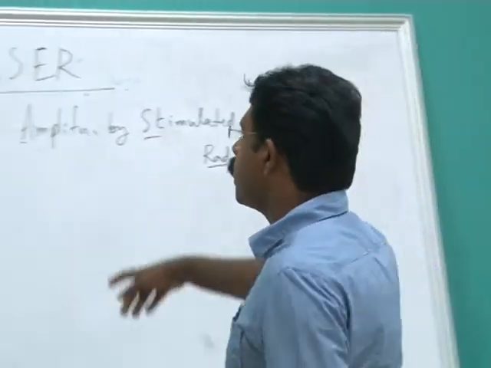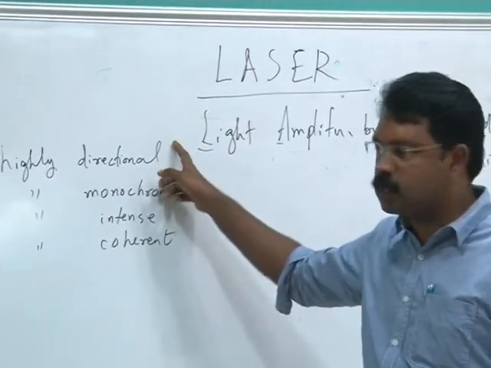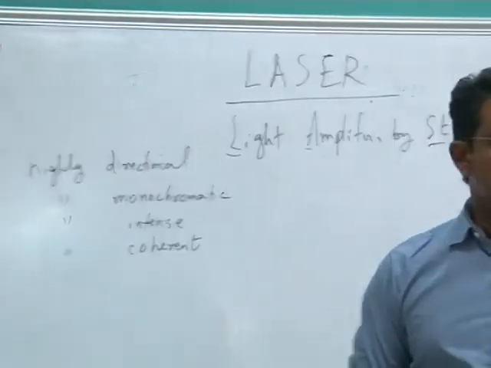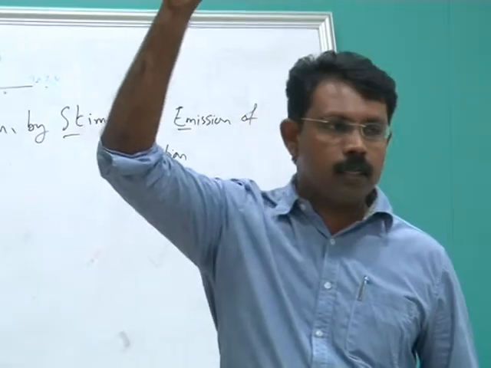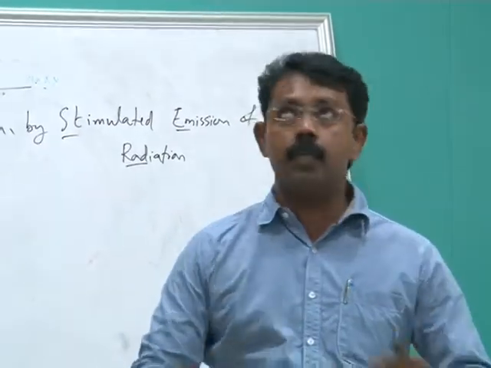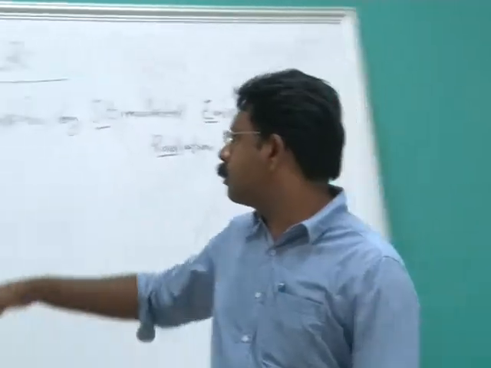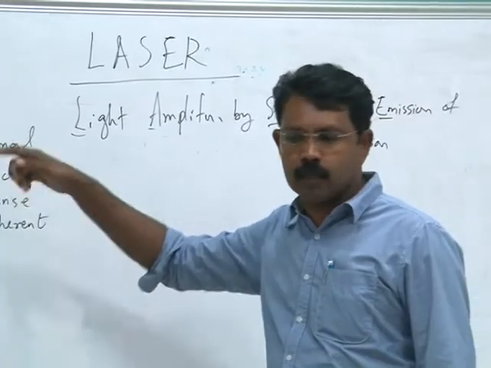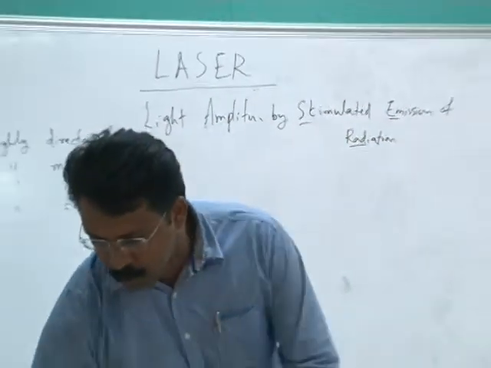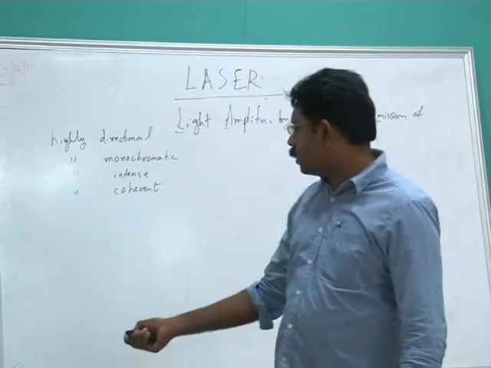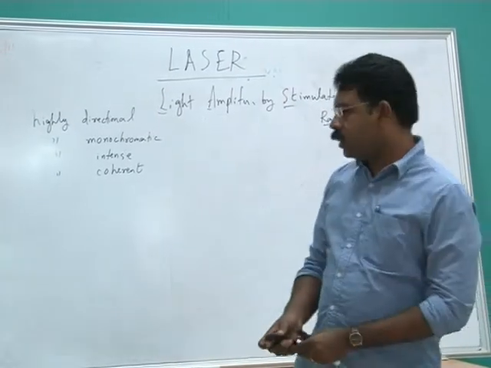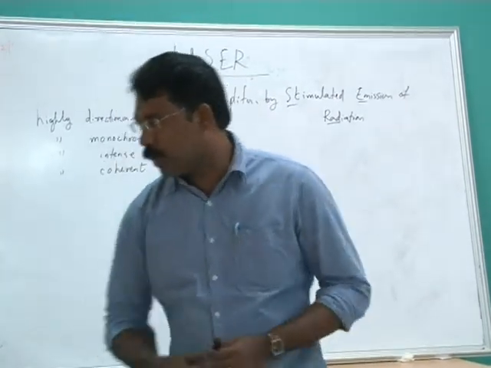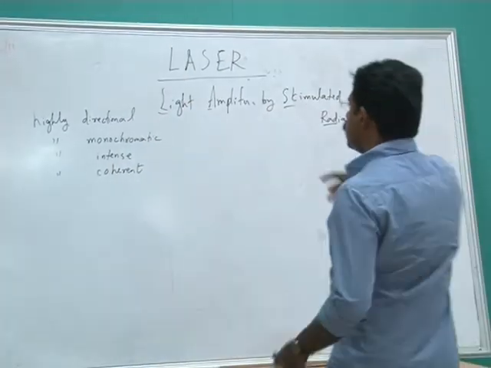For example, highly directional means that the laser has a high degree of directionality. Take the case of this light we are getting: it is being diverged, or we can say it is being spread out. But in the case of a laser, it is highly directional. Right from this pointer, if I operate it, you can see that it is highly pointed. That means the light is not being diverged. So that is the first property of a laser. It is highly directional compared to a usual source.